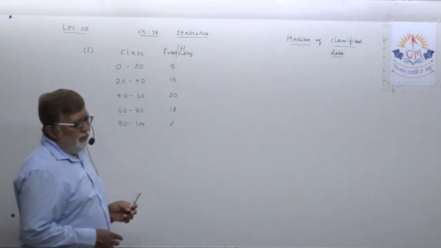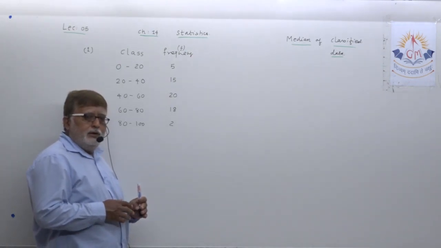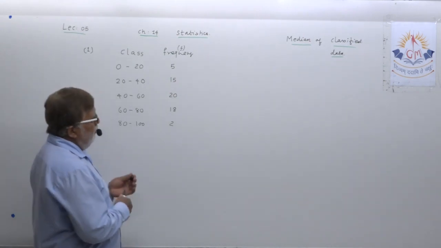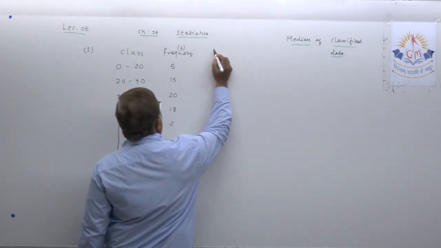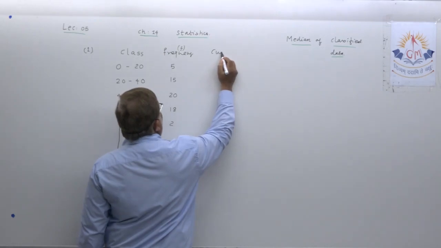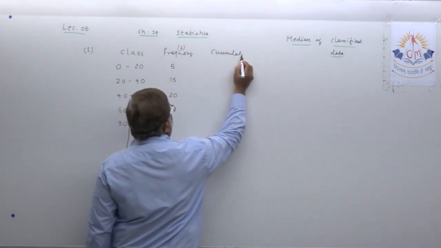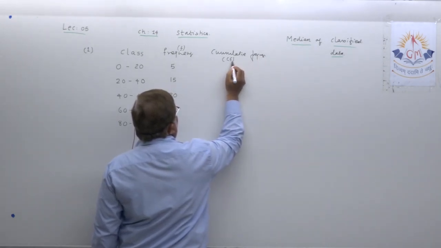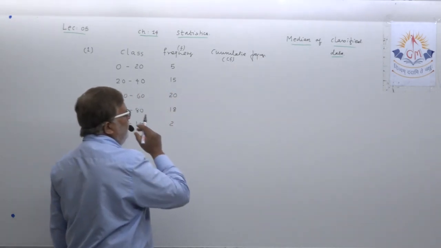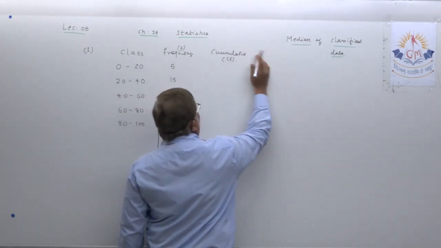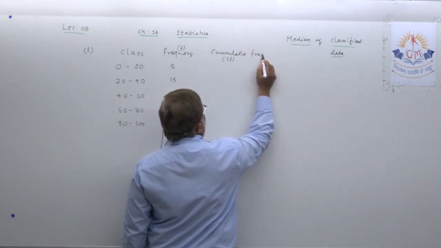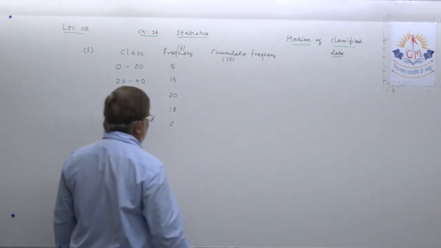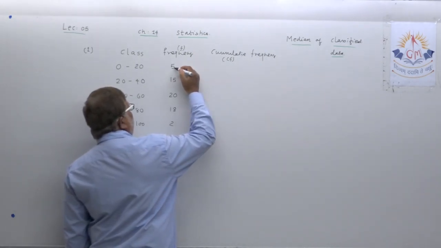As usual, what we were doing in finding the median of group data, here also you have to find the cumulative frequency first. Cumulative frequency, that is CF by symbol, we have to find first. How to find cumulative frequency, you all know.